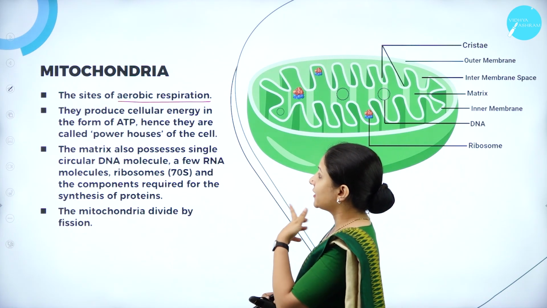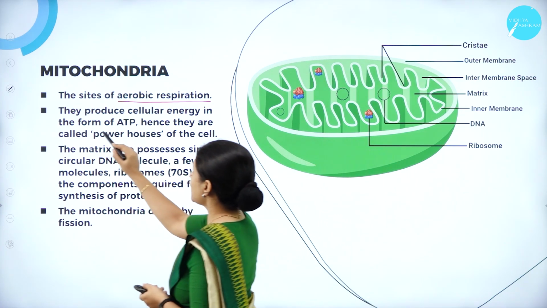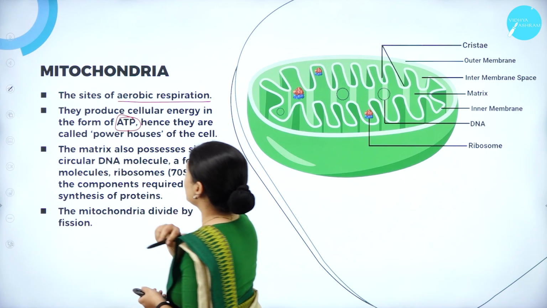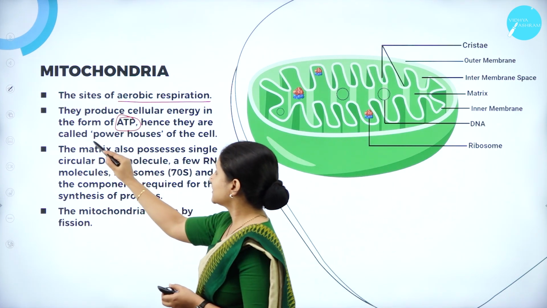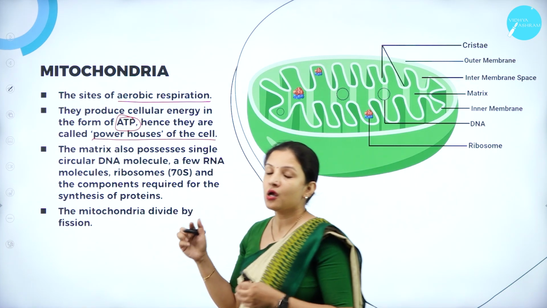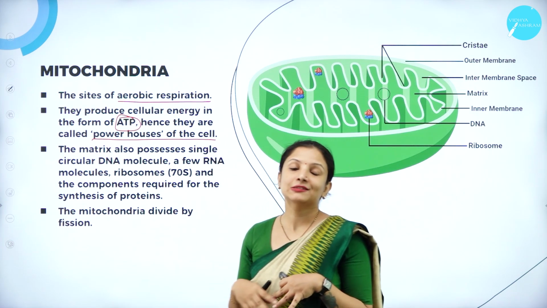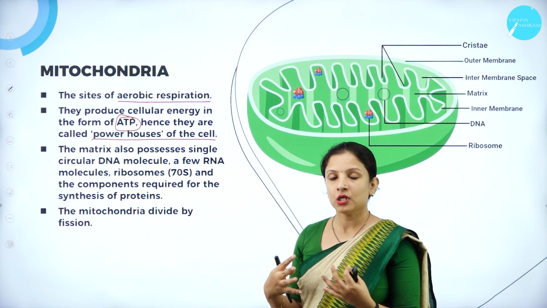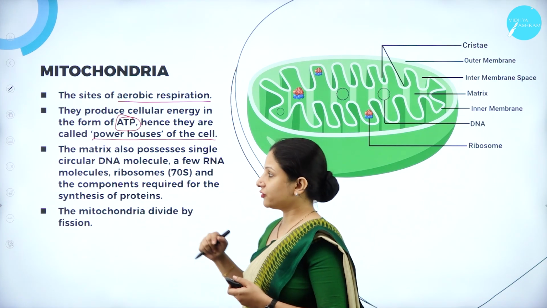So they produce cellular energy in the form of ATP, adenosine triphosphate. That is why they are also called the powerhouse of the cell: whatever activities have to be performed by the other organelles or the cell as a whole require a lot of energy, and that energy is provided by the mitochondria.